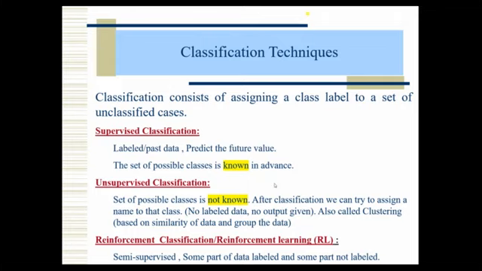Of course, every classification has its own merits and drawbacks, pros and cons. We are talking about supervised classification, that's why we are focusing more on that. Unsupervised means there are no classes for the data. Reinforcement means it is semi-supervised. It's a combination of labeled data and some data that is not labeled. Especially when you go for robotic applications, we have to use this one.